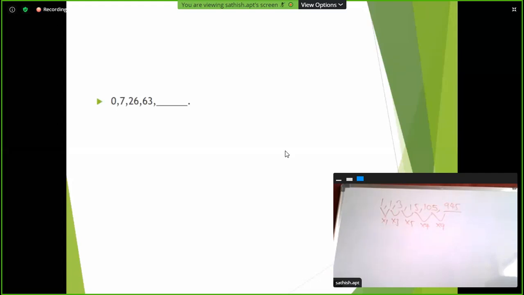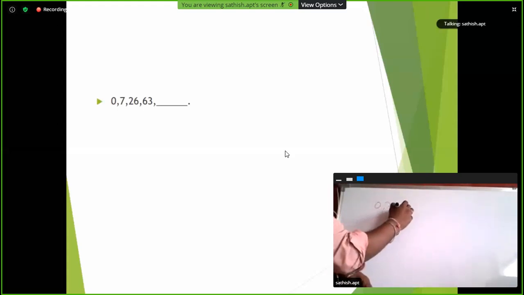n cube minus 1, answer 124. Correct, very good. 0, 7, 26, 63. So 1 cube minus 1, 2 cube minus 1, 3 cube minus 1, 4 cube minus 1, 5 cube minus 1. 5 cube value is 125, 125 minus 1 is 124.